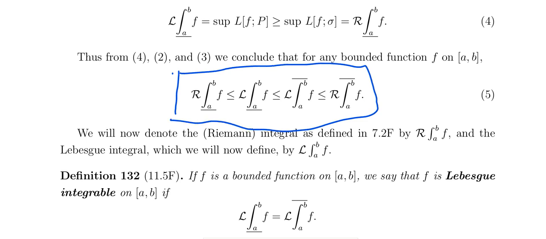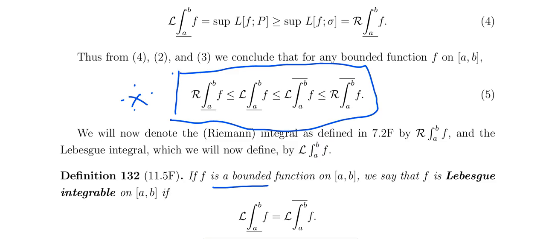The Riemann lower integral of f is always less than or equal to the Lebesgue lower integral, which is less than or equal to the Lebesgue upper integral, which is less than or equal to the Riemann upper integral. That is the relationship between the Riemann and Lebesgue integrals, where f is a bounded function on A comma B.